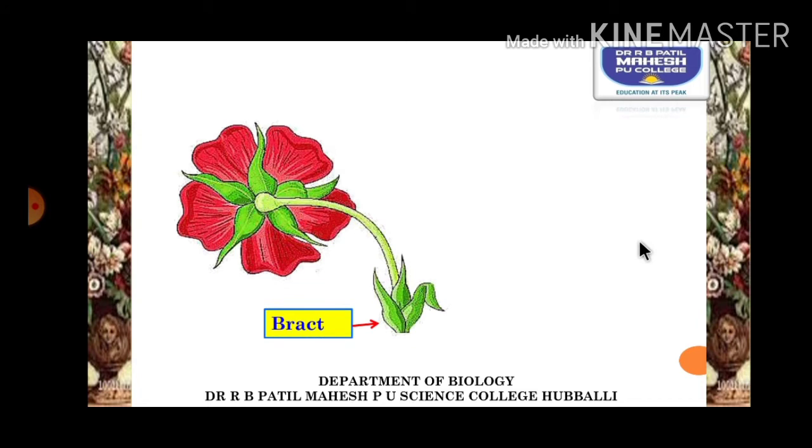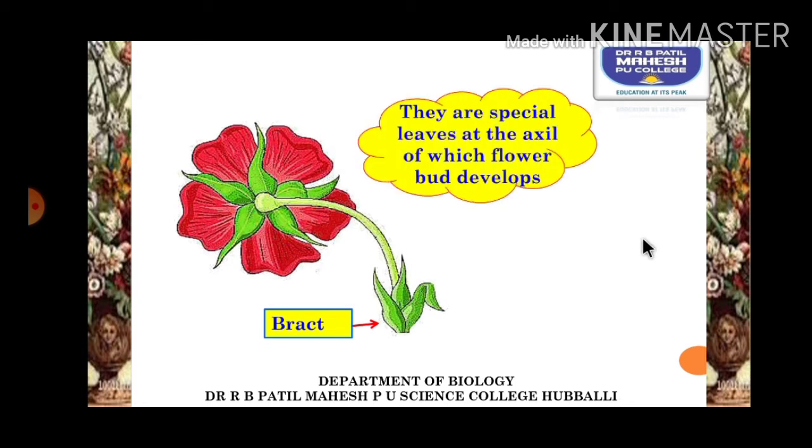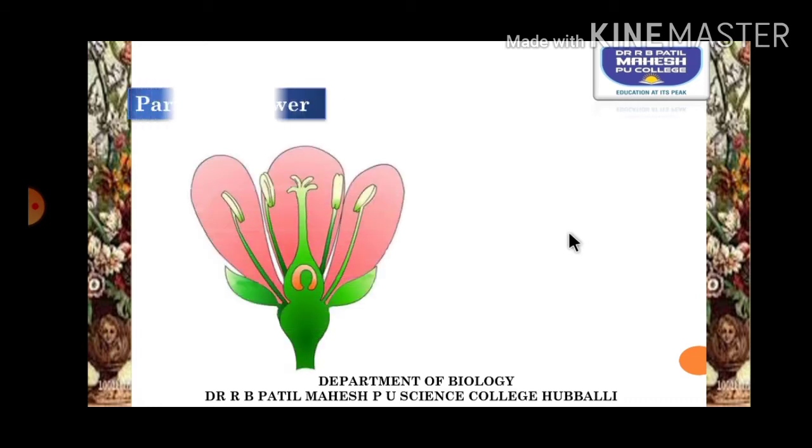Let's try to understand the parts of the flower. Where a flower starts, its origin, is a green colored structure called a bract. Bracts are special leaves at whose axil the flower bud develops. Now, this is the vertical section of the flower. This question can be asked for 5 marks with a neat labeled diagram: explain the VS of the flower.